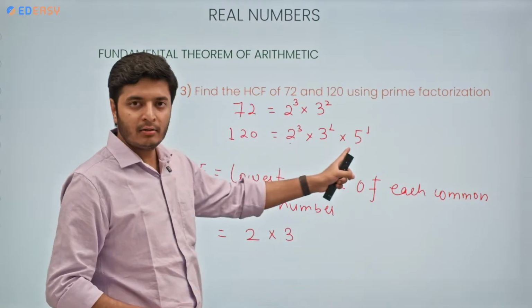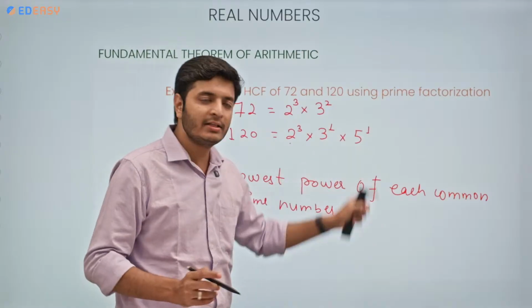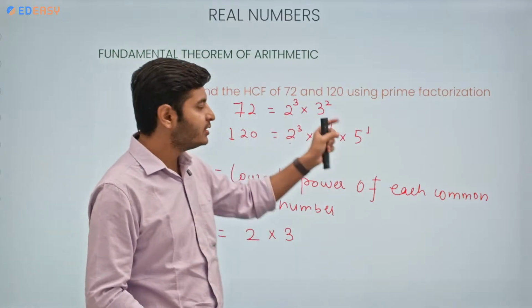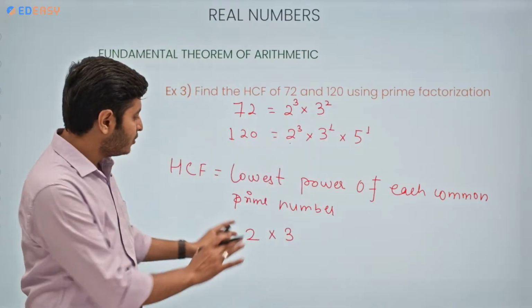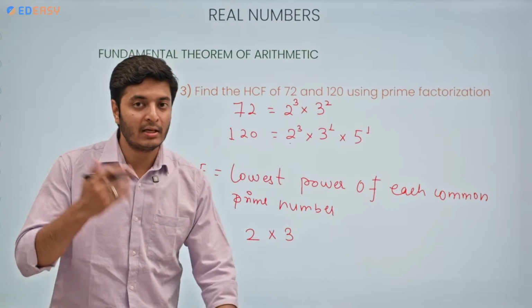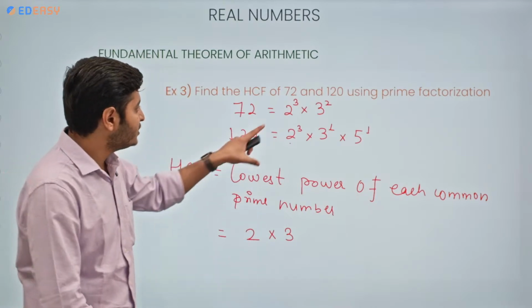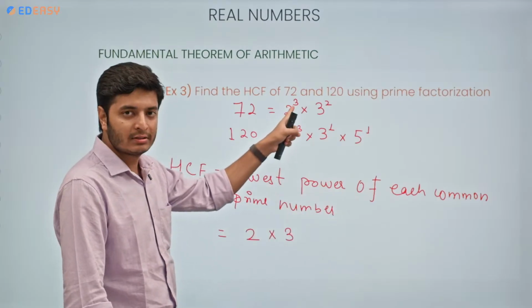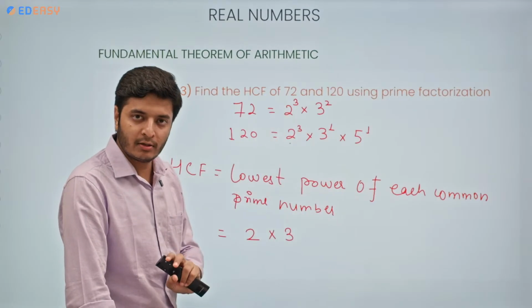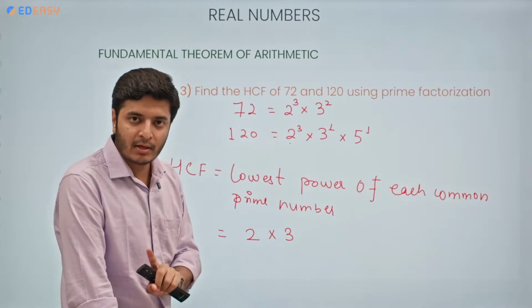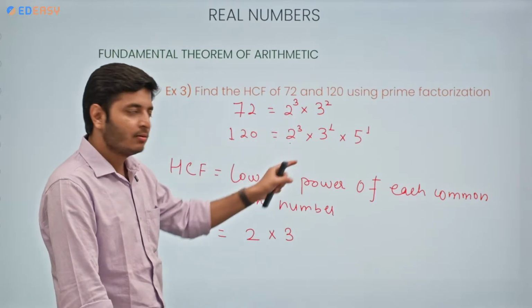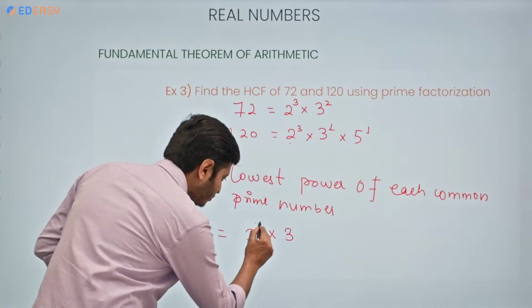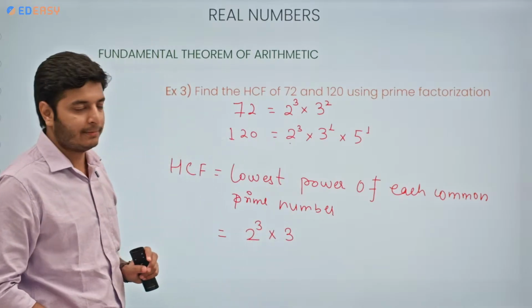Is 5 common? No, it is not, because 5 is present in the case of 120 but not in the case of 72. So we are not going to write 5 here. Then how to select the power? See, the lowest power is written. Here the power of 2 is 3, and here also the power of 2 is 3. Both have the same power, so we can directly go with 3. So 2 will be 2 raised to the power 3.